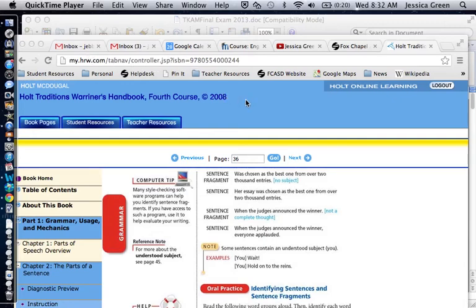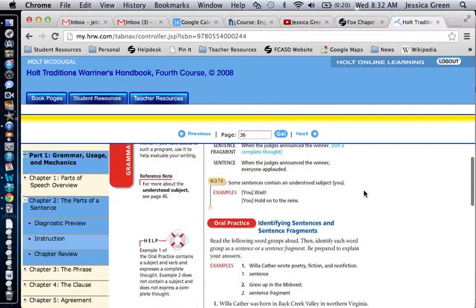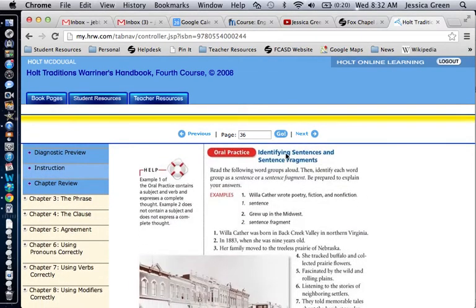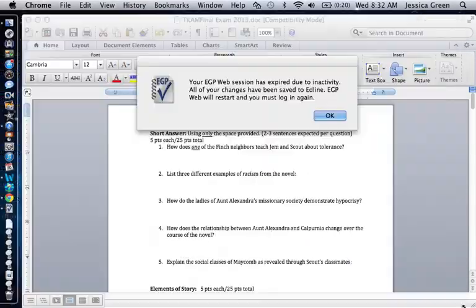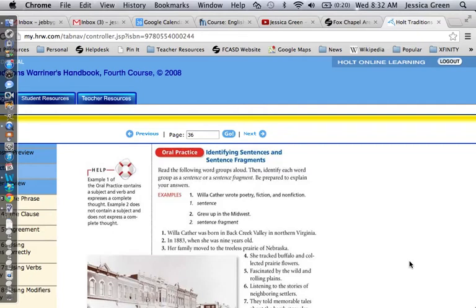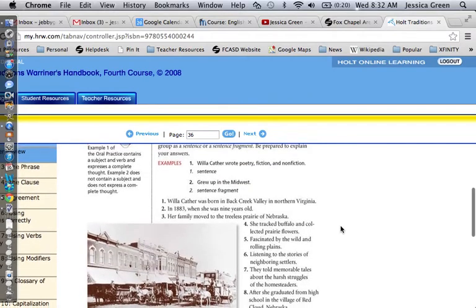So here we are on the grammar online textbook, as you can see, and we're on page 36, starting with the oral practice, identifying sentences and sentence fragments. This is the first section in chapter 2, and essentially the objective here is to be able to identify when something is a complete sentence and when it is a sentence fragment. And it says be prepared to explain your answers. So I'll go through a few of them.